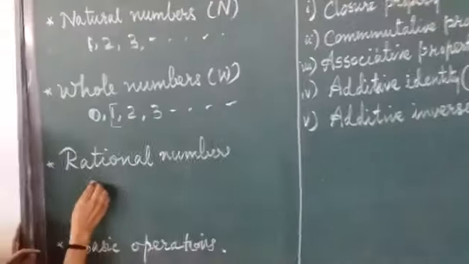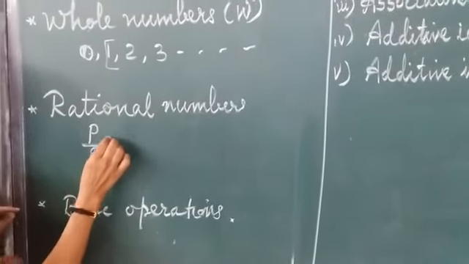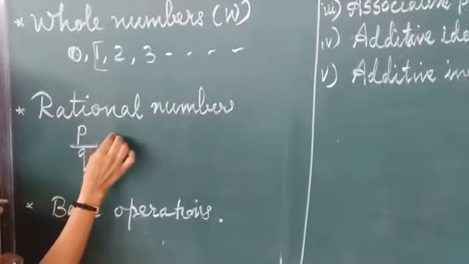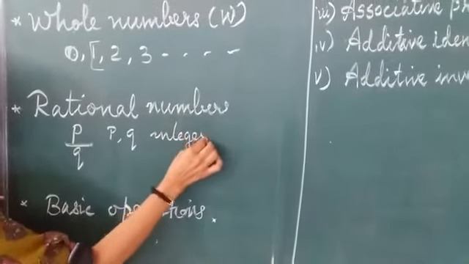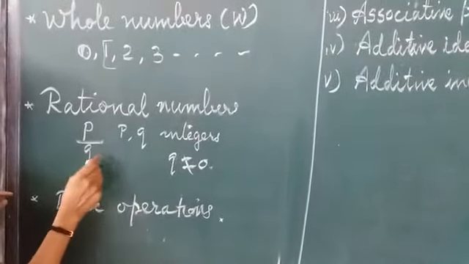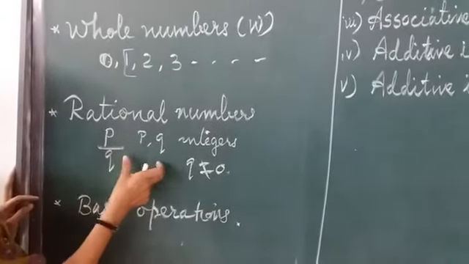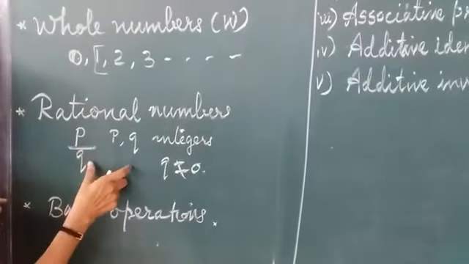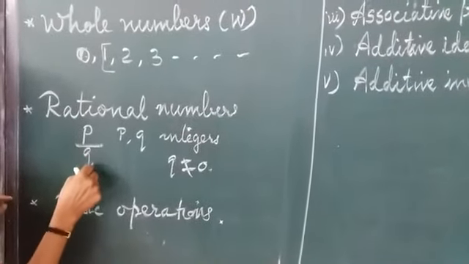The number which can be expressed in the form P by Q, where P and Q are two integers. P and Q are integers and Q should not be equal to 0. Now you have to only listen. Notes I will send properly. I am just explaining. I am not writing fully. So rational numbers are P by Q form of a number.